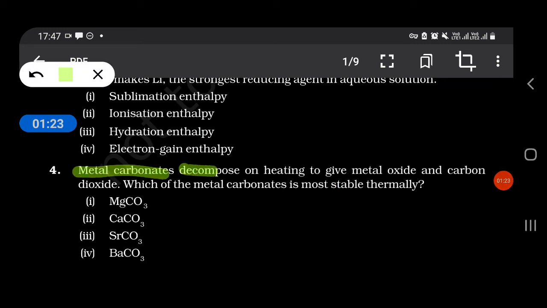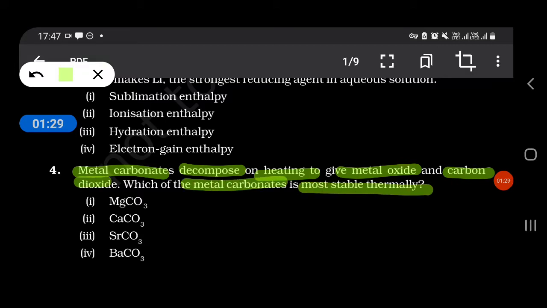Metal carbonates decompose on heating to give metal oxides and carbon dioxide. Which of the metal carbonates is most stable thermally? So our answer is BaCO3, it is most stable thermally.